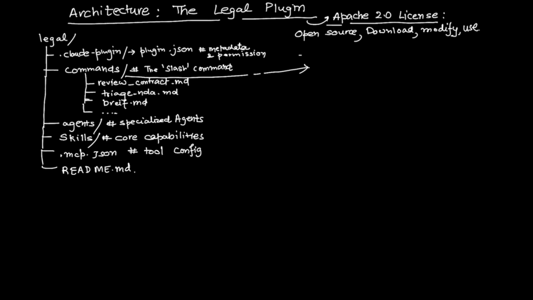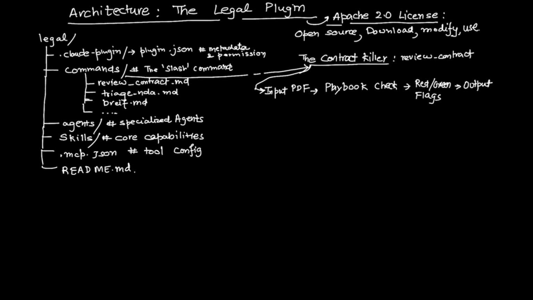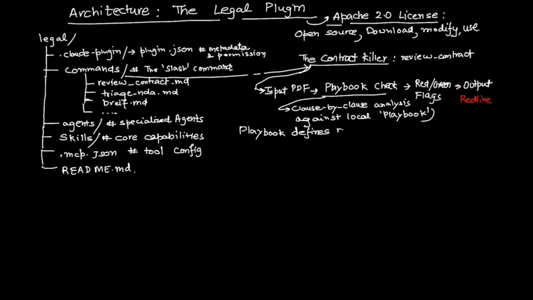First is the contract killer, or /review contract. When a user types /review contract, the agent doesn't just summarize the text. It performs a clause-by-clause analysis against the local configuration file called the playbook. This playbook defines your company's risk tolerance, such as standard positions. Example, we need net 30 payment terms.